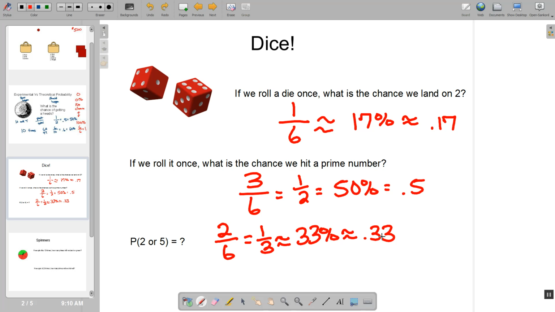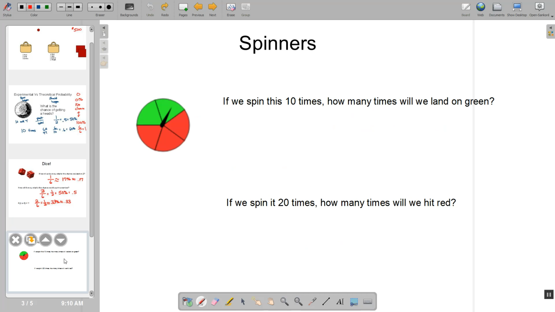But we don't always work with dice. What if we work with something like a spinner? Okay, so if we spin this spinner 10 times, how many times will we land on green? Now, this isn't asking for probability anymore. This is asking how many times would we predict that we land on green.